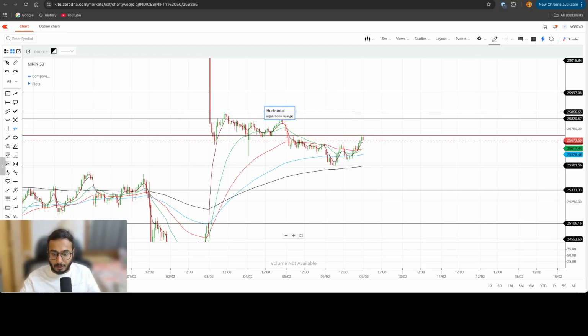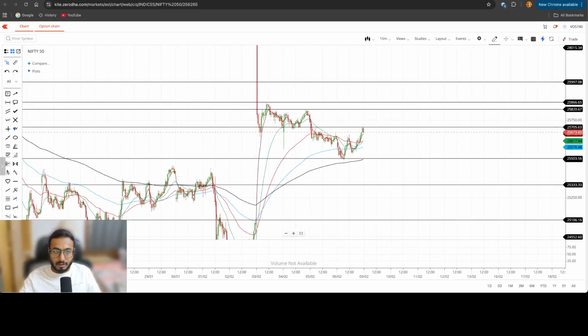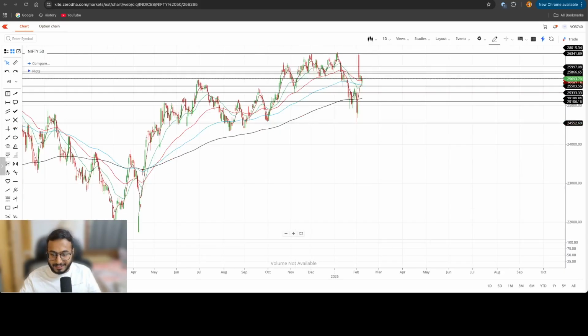See, now we have this resistance, right? We'll be opening roughly somewhere around here. So markets might come and take support of this and then go like this. This is one probability, and the other probability is markets might sustain here and break out of this zone. Any breakout above 25,866 will be a strong short covering rally, right? So this was the complete discussion on Nifty.